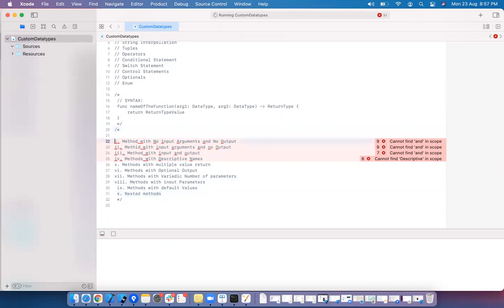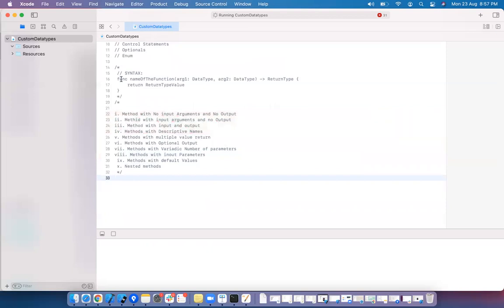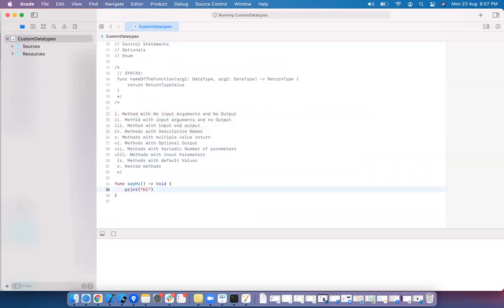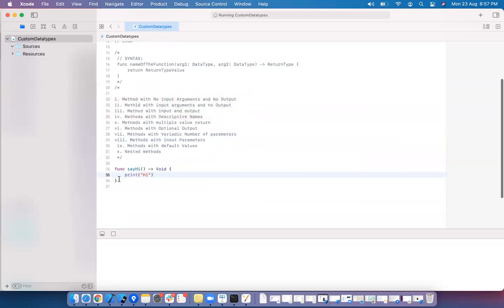First one is methods with no input and no output. Remember the syntax. We need to start with the function. Func is a keyword and say hi is a method which is not returning anything. Void means nothing written. Okay, I just want to say hi. This is a function which is not taking any input arguments and which is not returning anything.